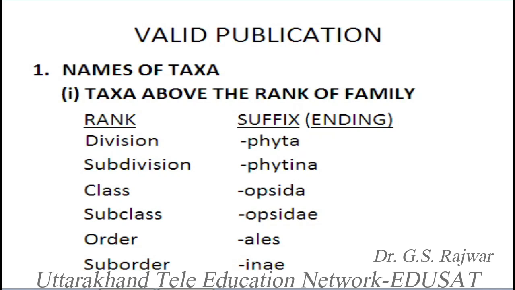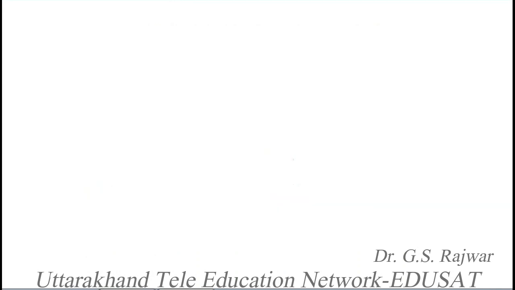And similarly, subclass always ends in opsidae, and order, according to the botanical code of nomenclature, should always end in ales, like we can say Roseales, Liliales, Asterales, and so on. And suborder always ends in ineae. So these are the endings or suffixes for the taxa above the rank of family.